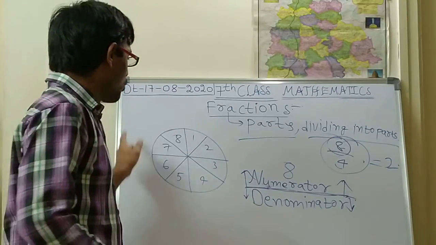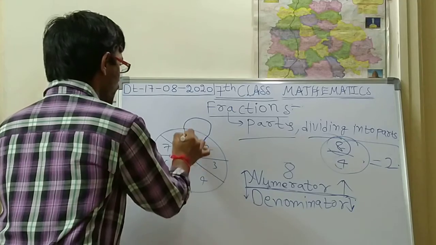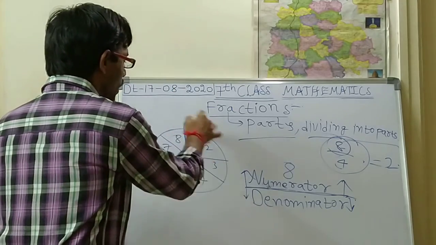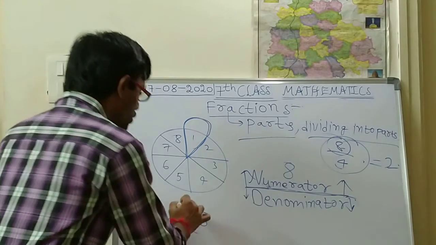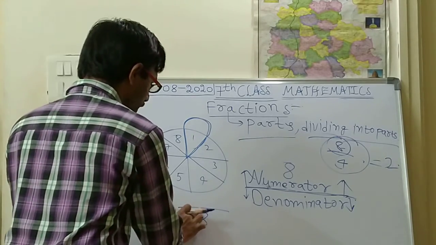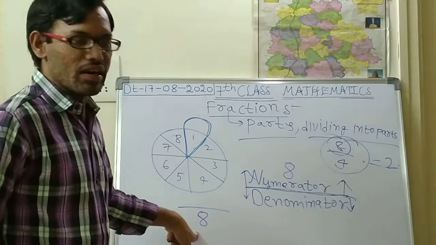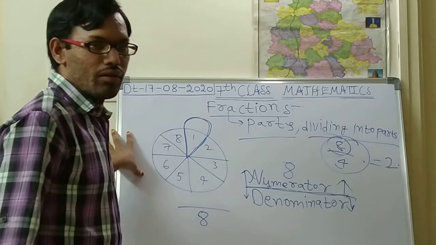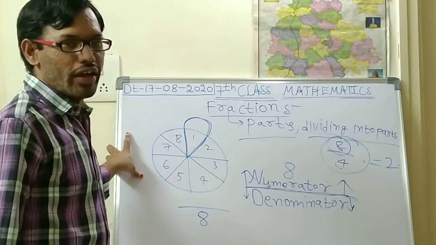Suppose we want to write about this part as a fraction. Totally, how many parts came? 8 parts have come. Whatever we write at the denominator should be the total number of parts in the whole object.